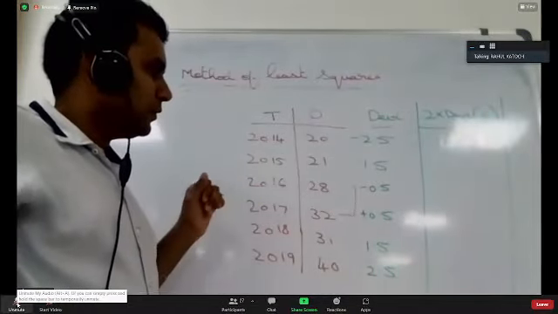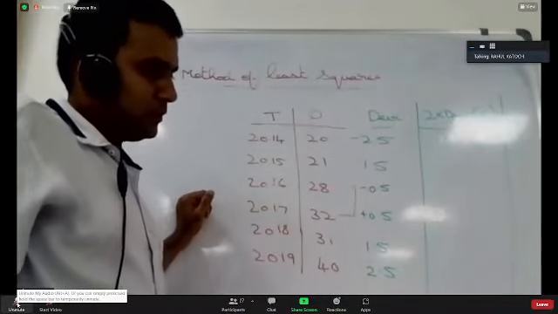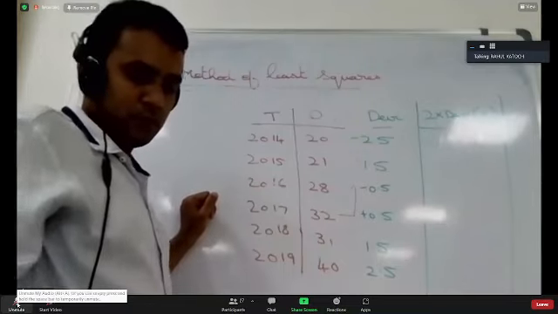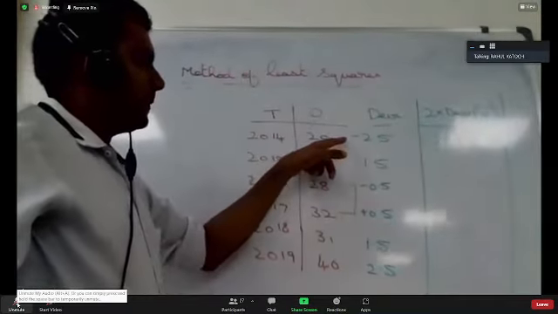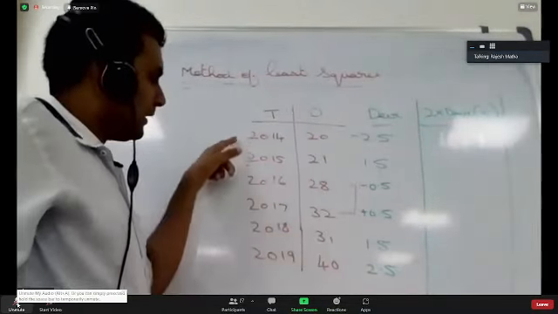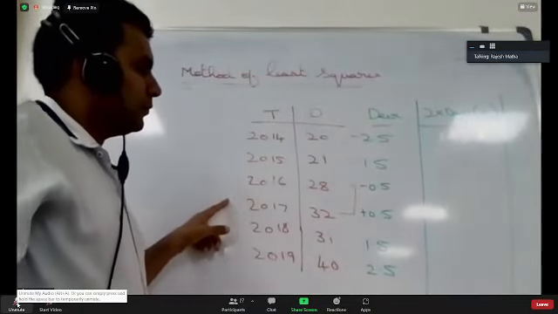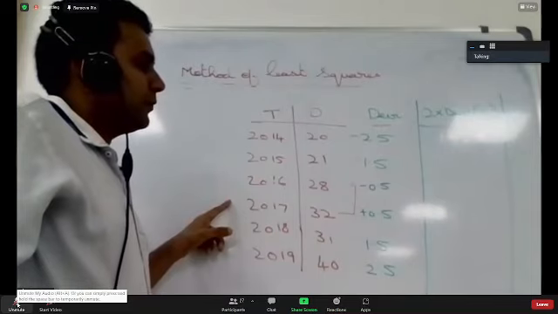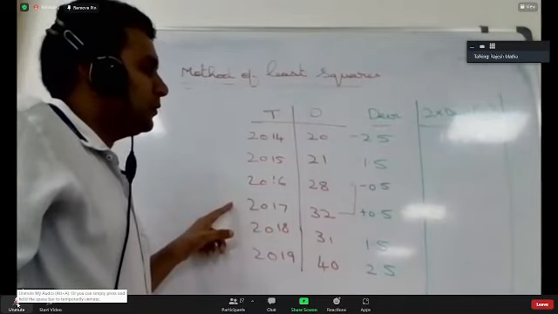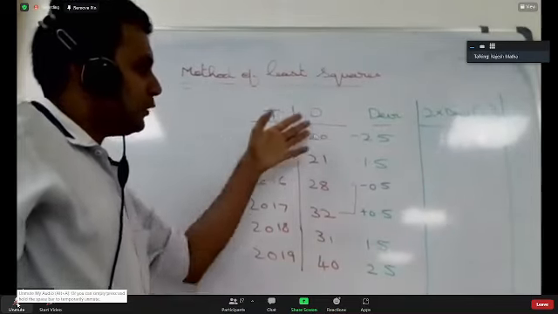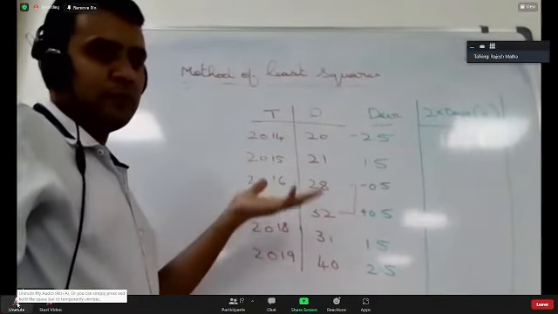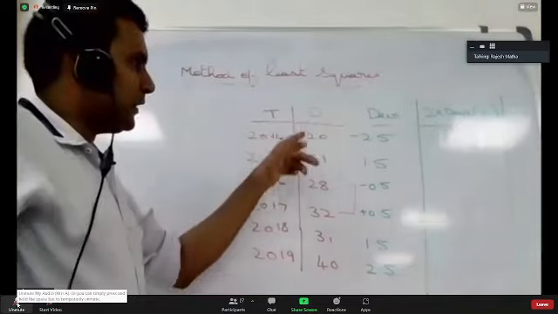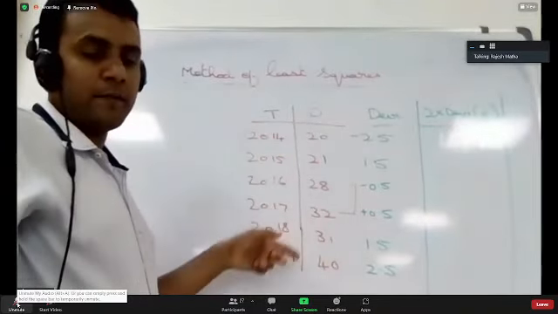Sir, if we are ever given the time, the deviation will be the same, because 0.5, 1.5 will be the same, and multiplying by 2 the value will also be the same. No, but you will not have the same data. For this data, I took some data and I got this demand and this time. Whatever data you will work with, it will change accordingly. You will have different demand here.